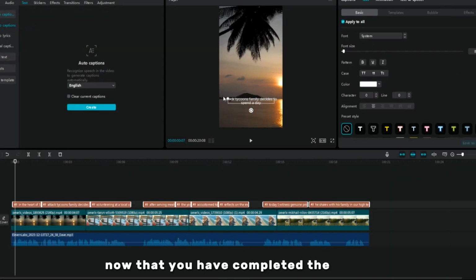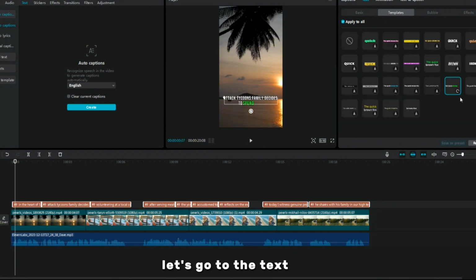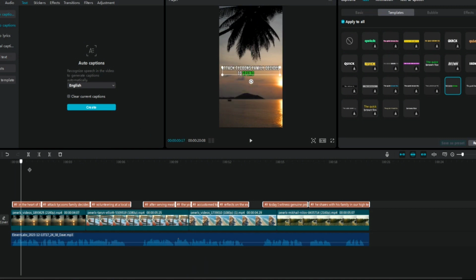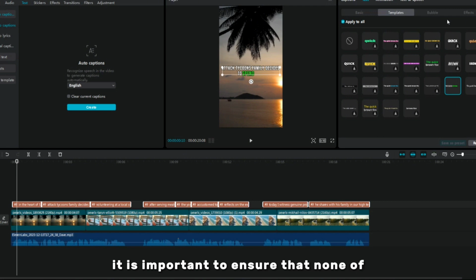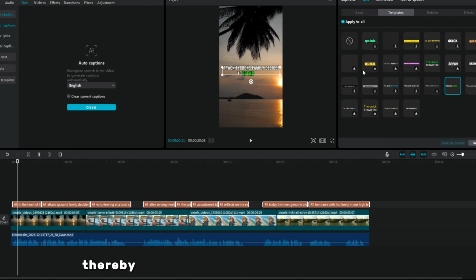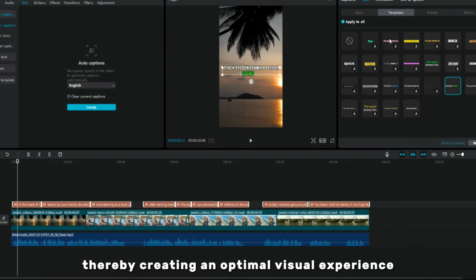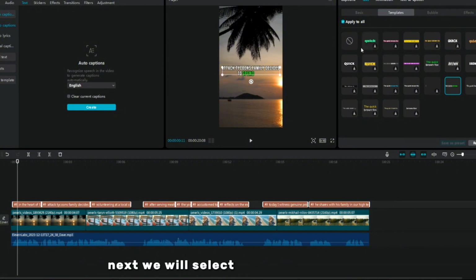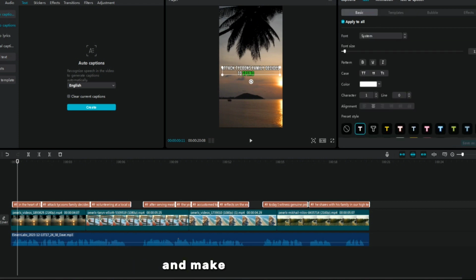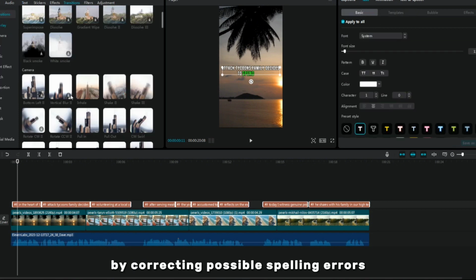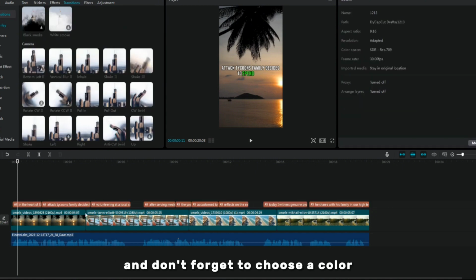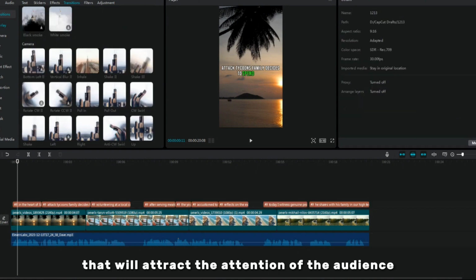Now that you have completed this stage, let's move on to creating subtitles to improve perception. Let's go to the Text tab and use the Auto Captions function. Make sure that the subtitles are in English and click Generate. It is important to ensure that none of the subtitles go beyond the screen, thereby creating an optimal visual experience. Next, we will select a suitable template, give it additional dimensions so that it is easy to read, and make adjustments by correcting possible spelling errors. And don't forget to choose a color that will attract the attention of the audience.